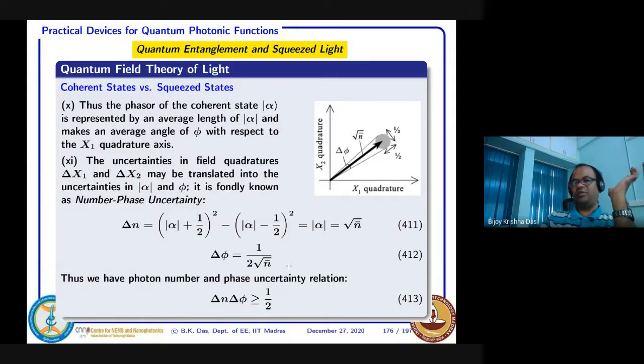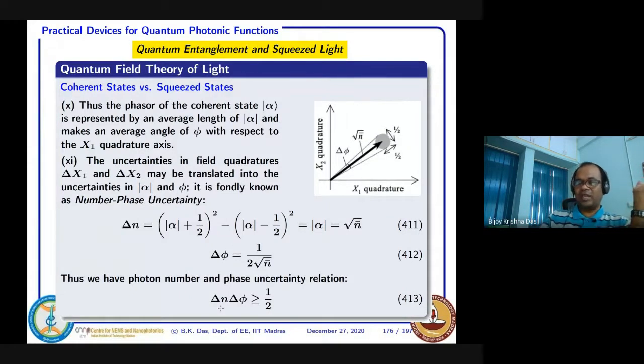If it is a coherent state, semi-classically we treat it, and then we emphasized that if it is quantum, then what would happen, and we end up with the so-called number phase uncertainty of this one. So if we try to interpret here, suppose the mode is in the minimum uncertainty, half is there.